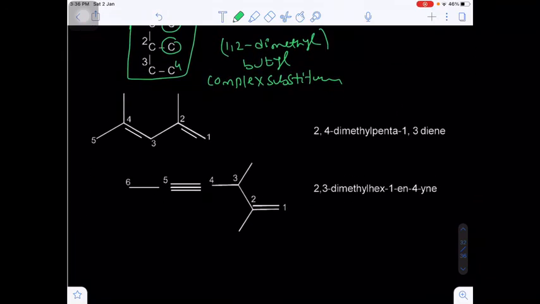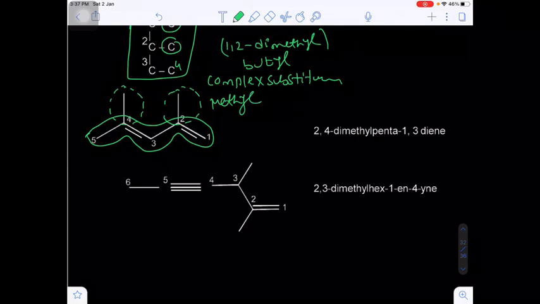Okay, and next one more example we have. In this, the long chain will have how many carbons? You see 5 carbons are there. So numbering must be done from right to left, because the lowest position of carbon should be double bonded. On the second carbon there is one substituent, on the fourth carbon also one substituent. This substituent is known as methyl, CH3. So there are two CH3 groups on the second and fourth. That's why we are writing 2,4-dimethyl. Okay, penta-1,3-diene.